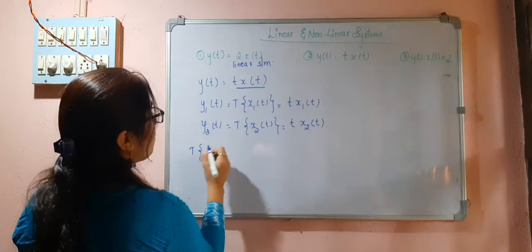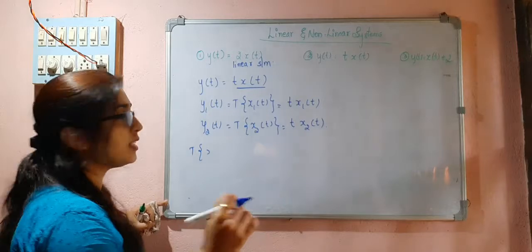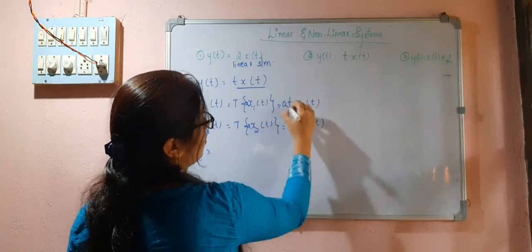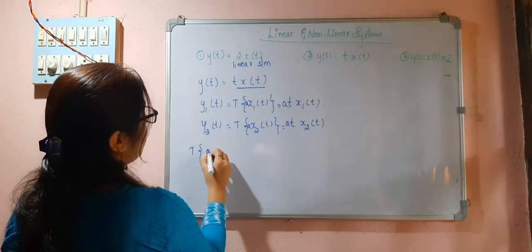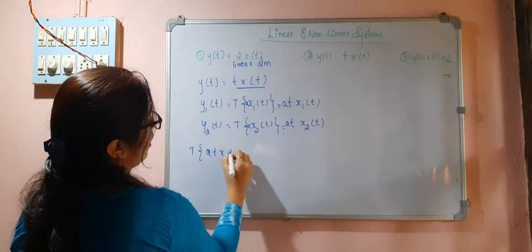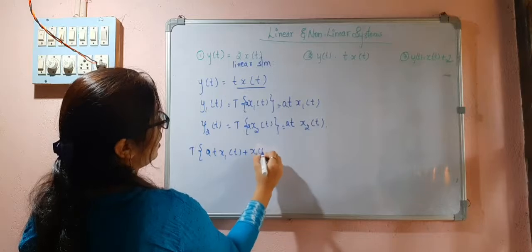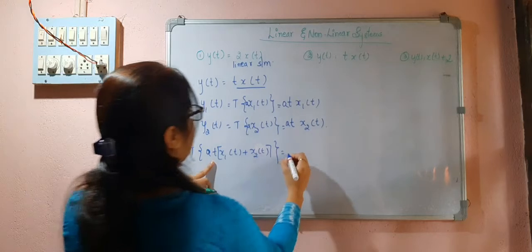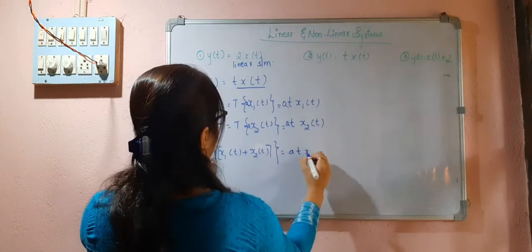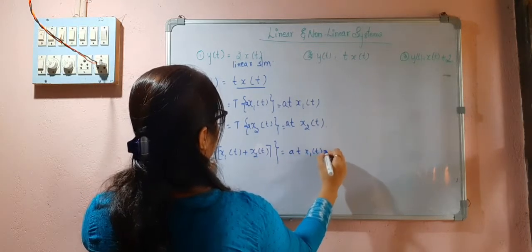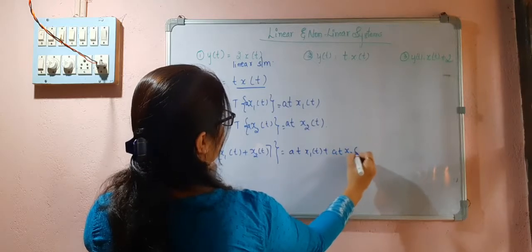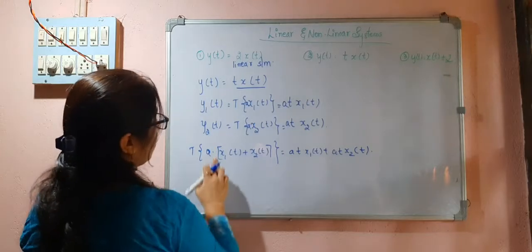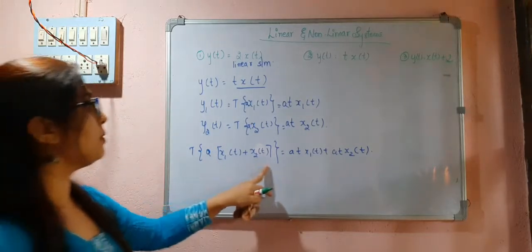That is, let me consider a constant, a. So T[a x1(t) + a x2(t)].